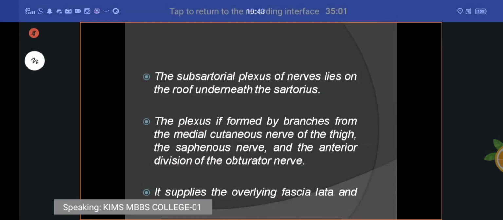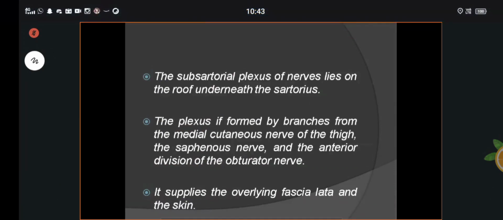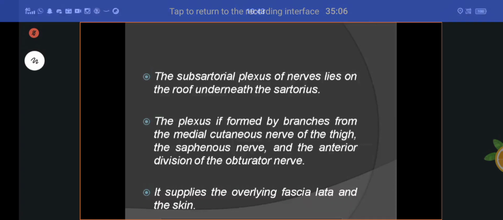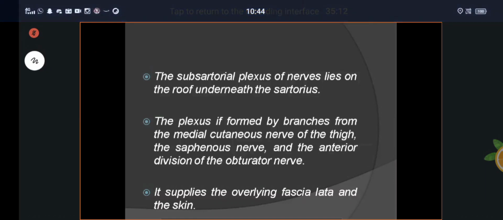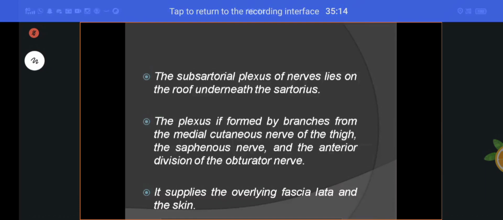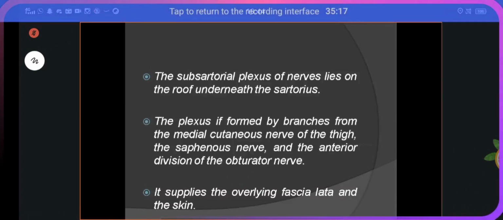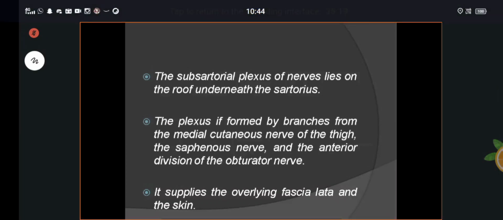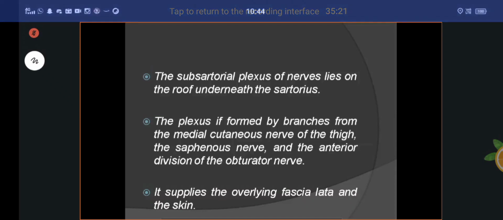The subsartorial nerve plexus supplies the overlying fascia lata as well as the skin. The fascia lata means the deep fascia of the thigh. That we will discuss later. This is the formation of the subsartorial plexus.